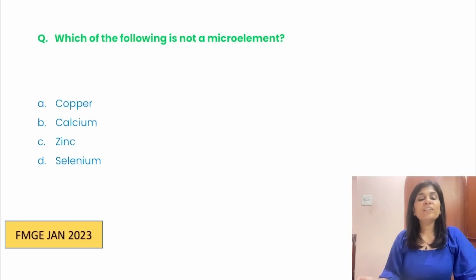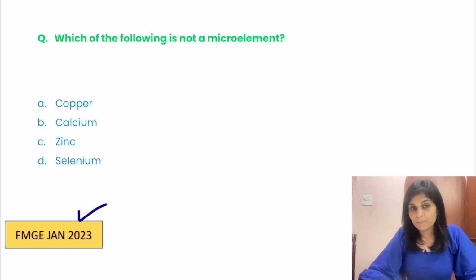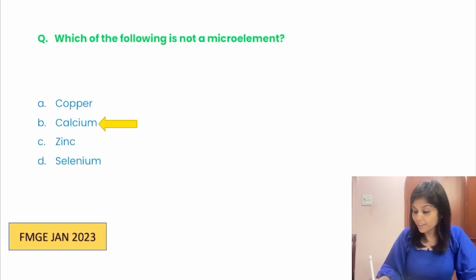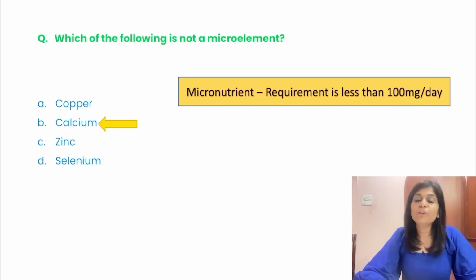Which of the following is not a micronutrient? Another Jan 2023 MCQ. Calcium. Right? Calcium is not a micronutrient. What is a micronutrient? Based on RDA, if the daily requirement of a nutrient is less than 100 milligram, then that is called a micronutrient.